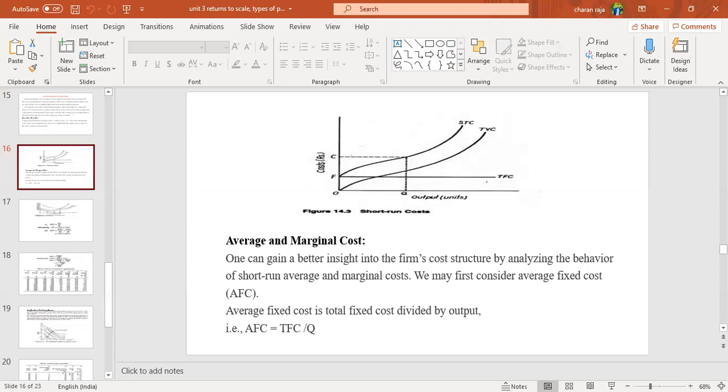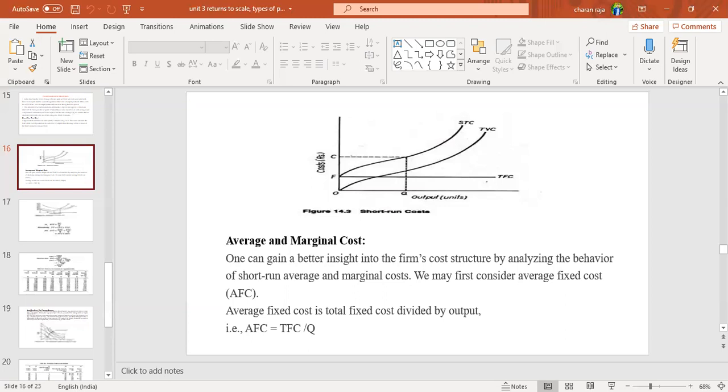So in such a way, with average cost, one can gain a better insight into the firm's cost structure by analyzing the behavior of short-run average and marginal cost. We may first consider average fixed cost. Average fixed cost, AFC, equals TFC by Q. Means total fixed cost divided by total quantity of production.